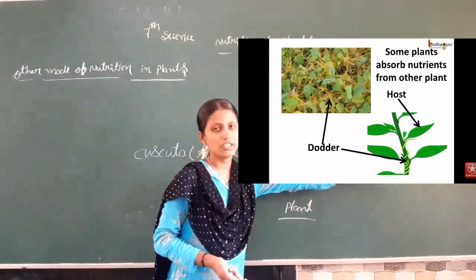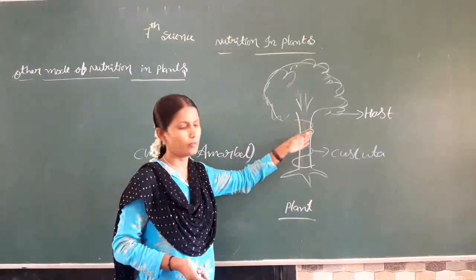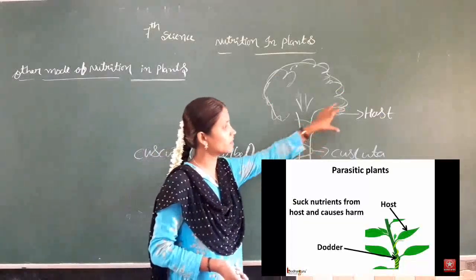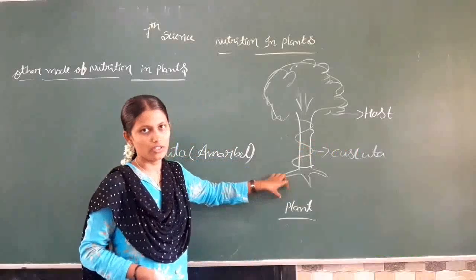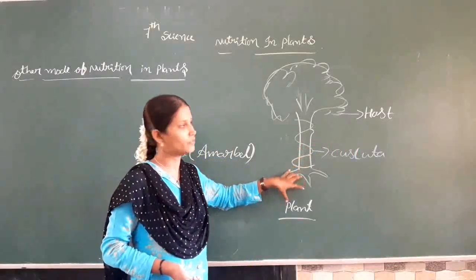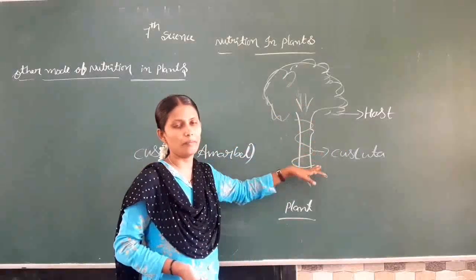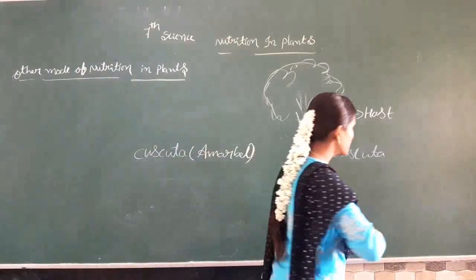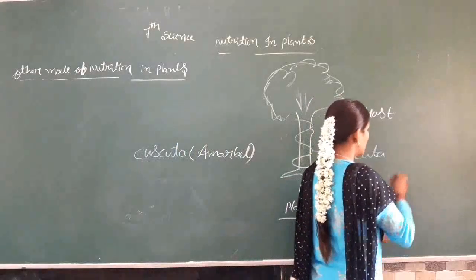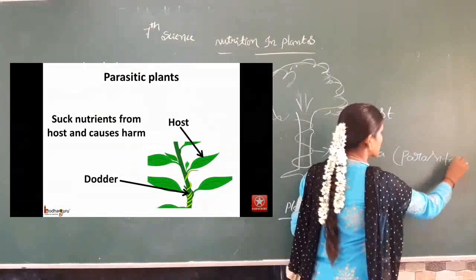Here Cuscuta climbs on the other plant and derives its nutrition from that host plant. It means it gets the ready-made food from the plant on which it is climbing. For this reason, we call Cuscuta a parasite.